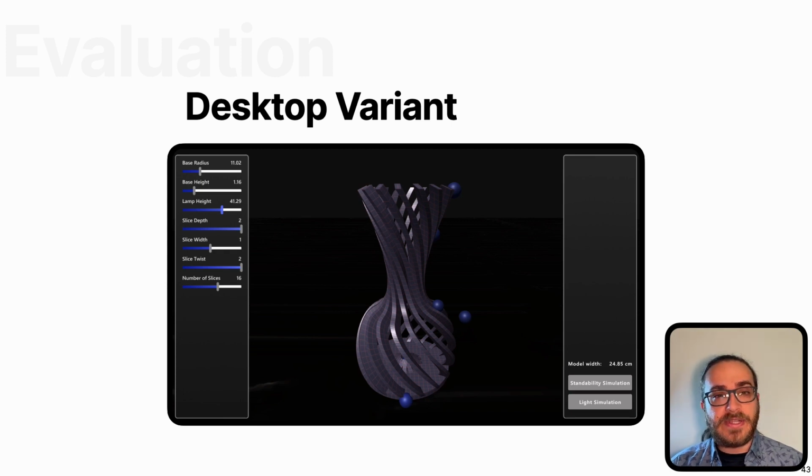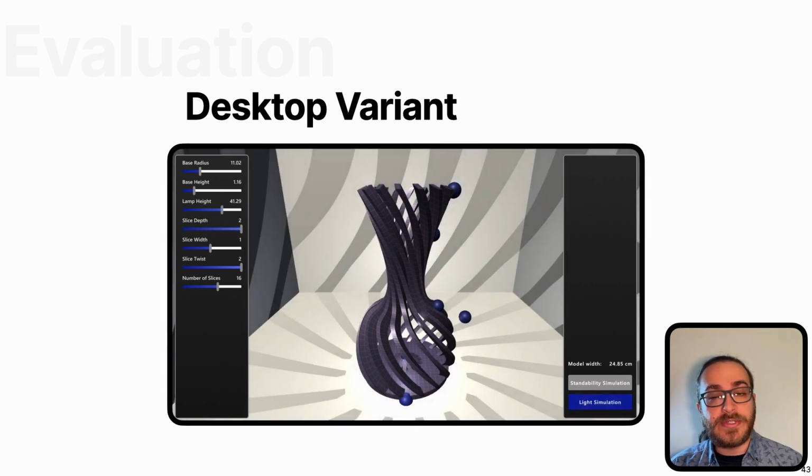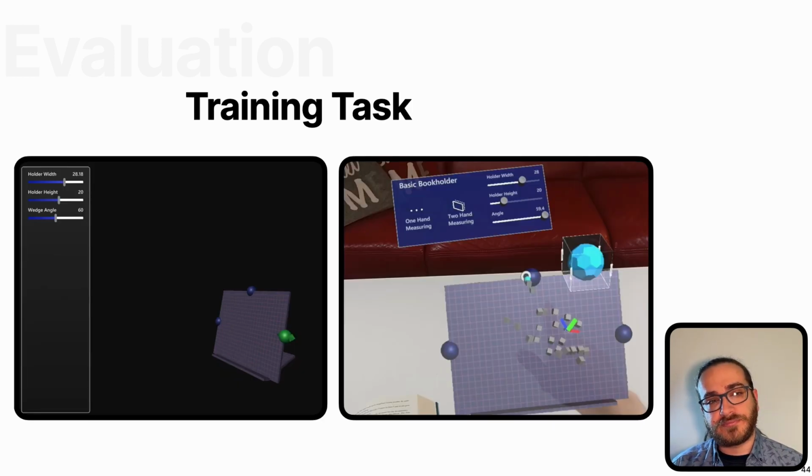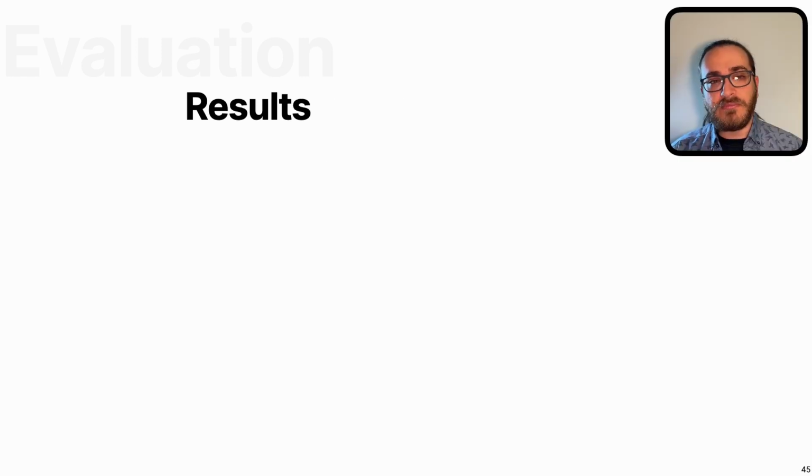So the look and feel of these two variants was comparable, and we tried to achieve feature parity. Functions like the lighting simulation were also included, but they used a default cube-like room as a replacement for something that is scanned or real. This is how the training task looked like. A simple book holder designed with 3 parameters only. It looked reasonably similar in both AR and on the desktop, and users could familiarize themselves with the application and basic interactions using this. Let's briefly look at some of the results that we had.